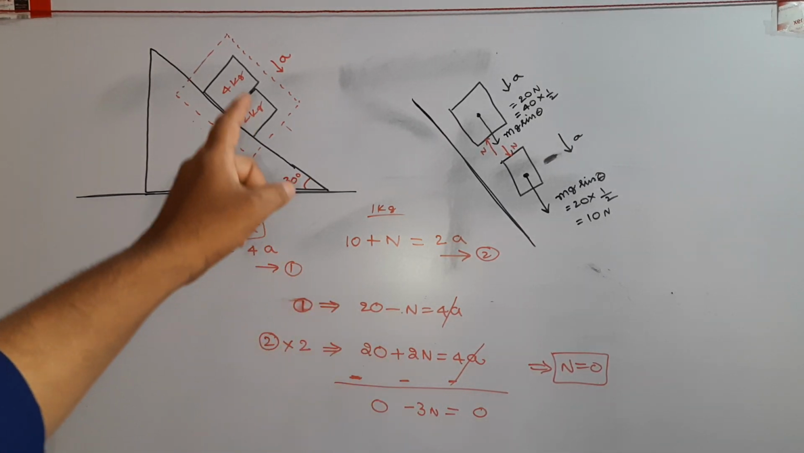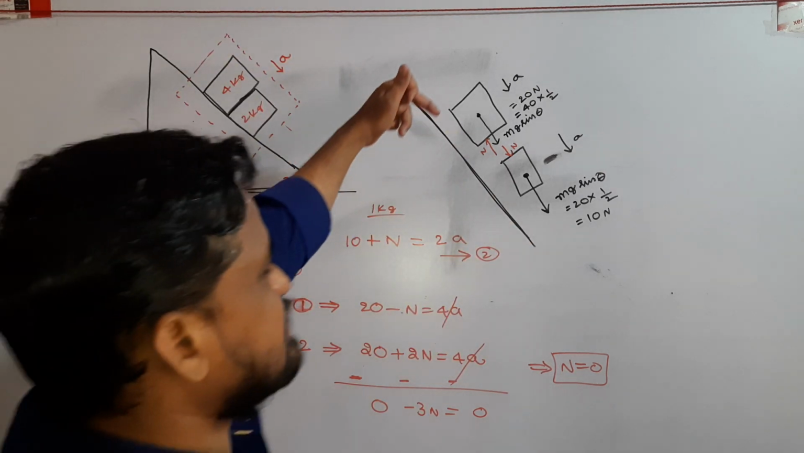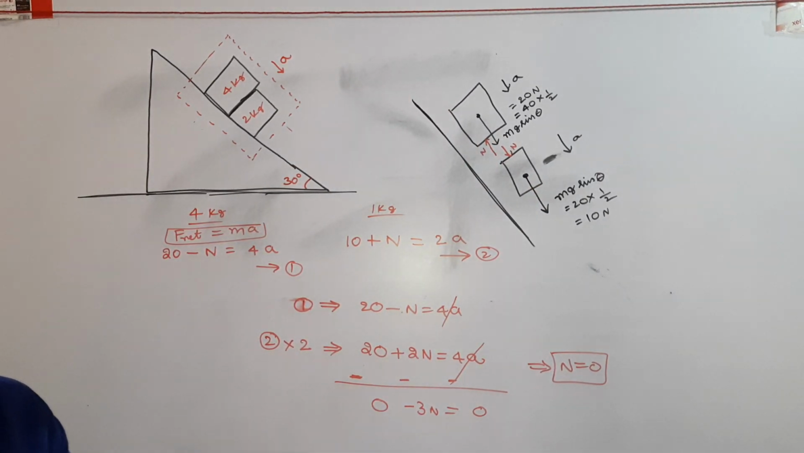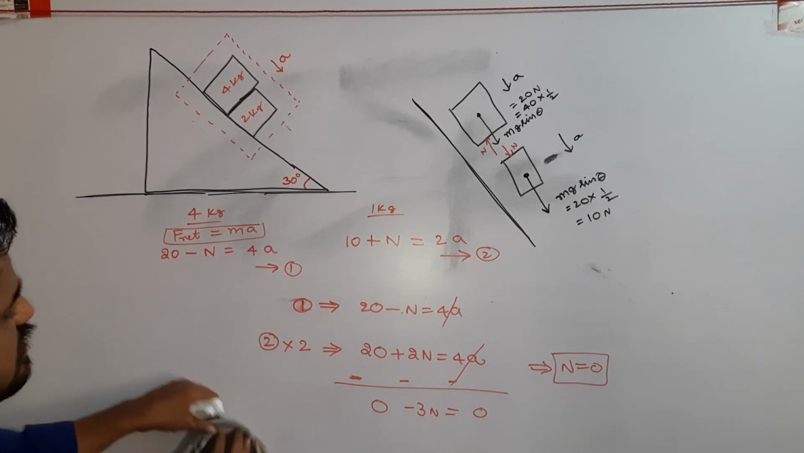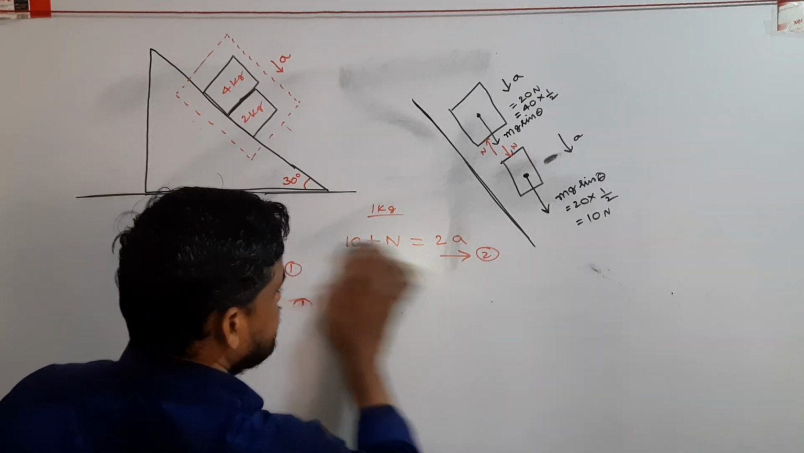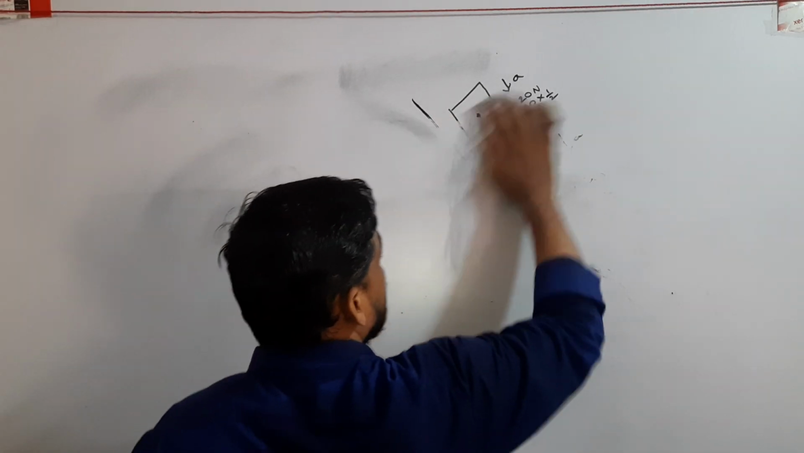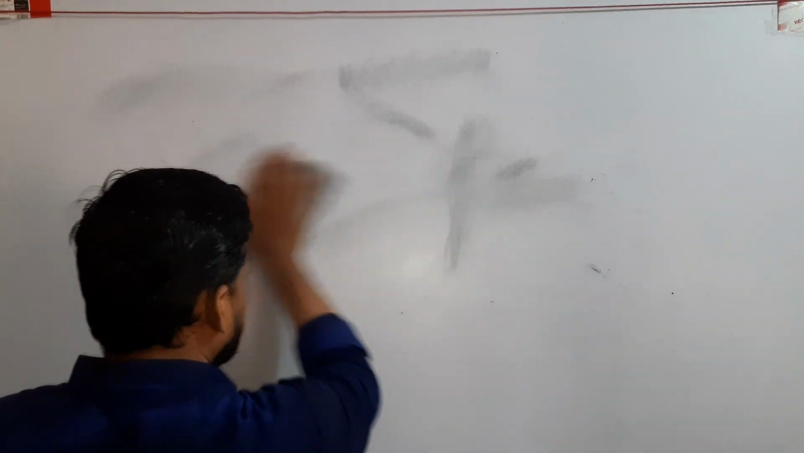Here there is no normal contact force between two bodies. This is also a very, very important model. There is no contact force between two bodies. Next, the last model, we will finish this class with that model.